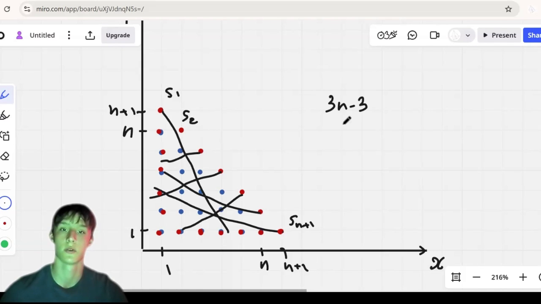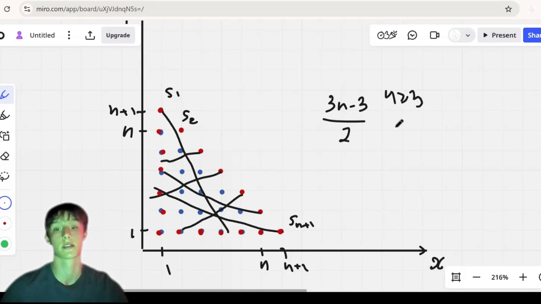And if each point has a different start and different finish, then there must be at least this number of lines, which is a contradiction for n greater than or equal to 3. So yes, in this way, you can actually show the problem instead of just speculating and jumping to random conclusions.